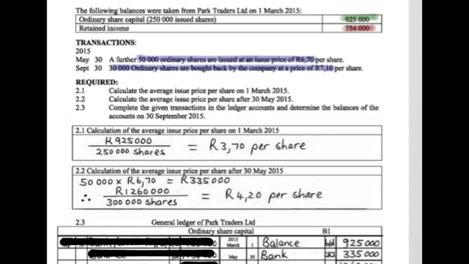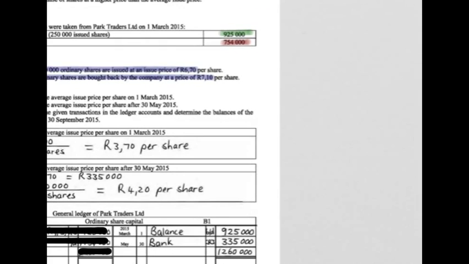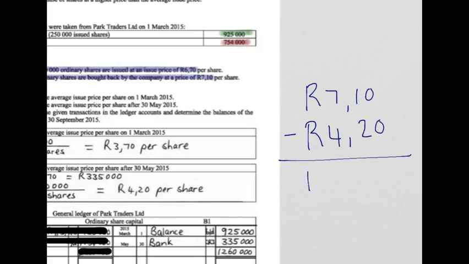How much higher? Let's work it out. The price of R7.10 minus the average of R4.20 leaves you with R2.90. So remember what we said?